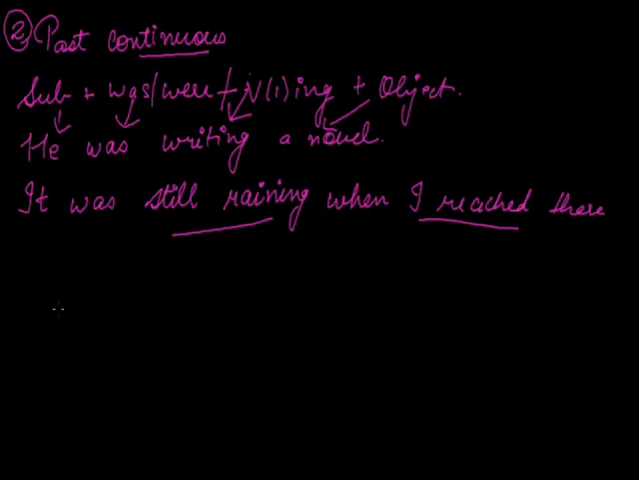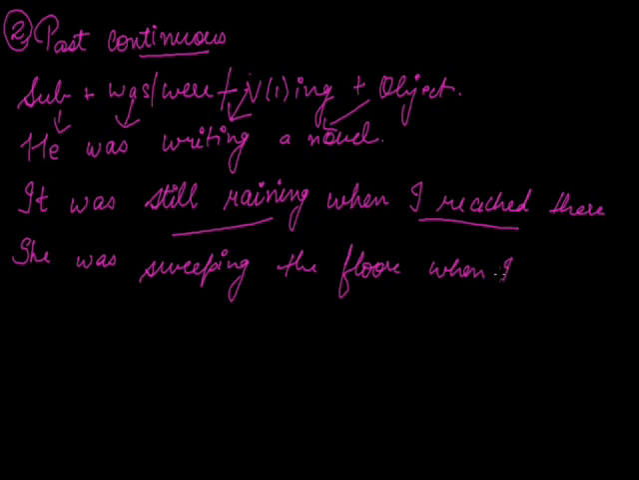We'll take one more example. She was sweeping the floor when I called her. So here she was sweeping the floor when I called her. She was already sweeping the floor before I called her. So this is the past continuous tense.